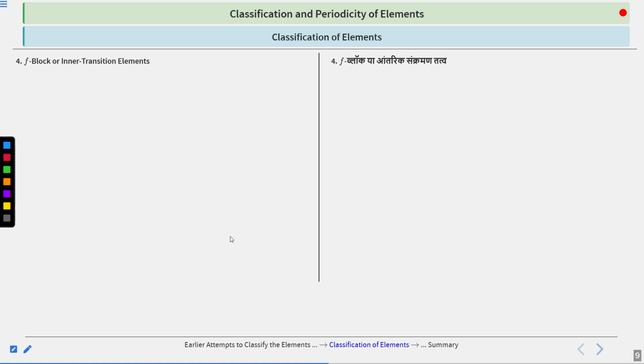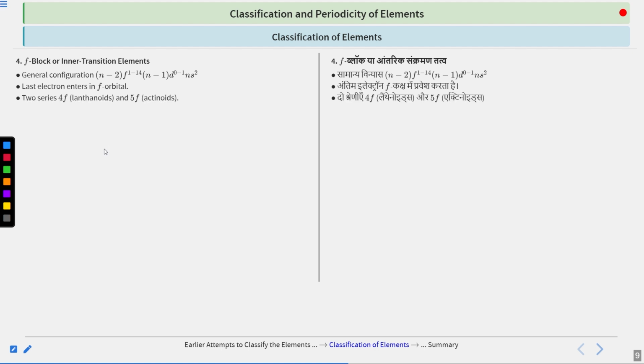Now talking about the last block, that is the F block or the inner transition elements. So F block elements are called inner transition elements. What is the general configuration? Again, remember this is very important. It is ns2, (n-1)d 0 or 1 to 10, and (n-2)f 1 to 14. And here also the last electron enters in the F orbital, as similar to S, P and D, we follow the same trend here also.